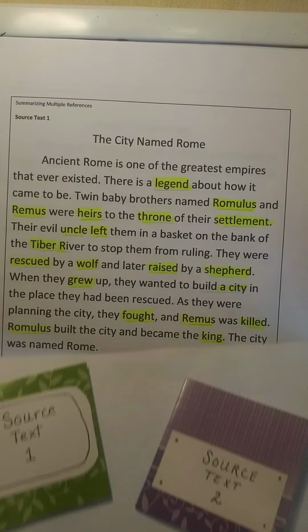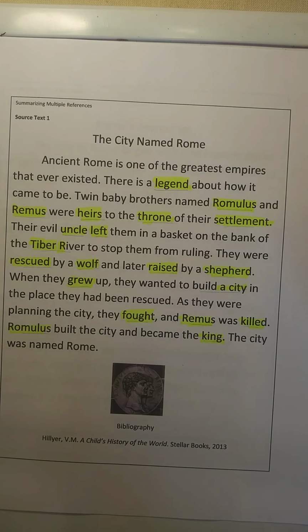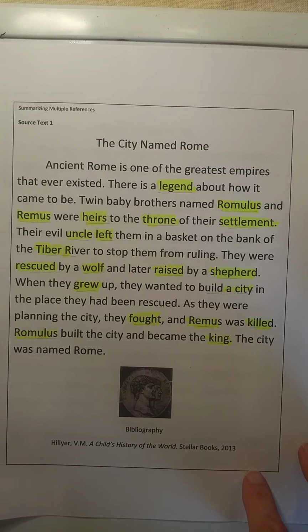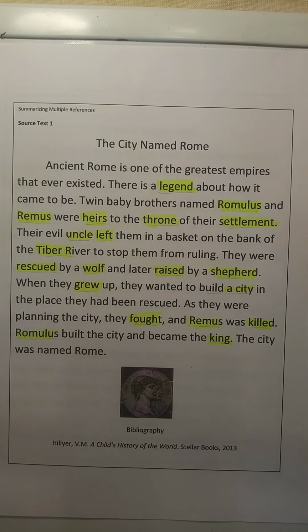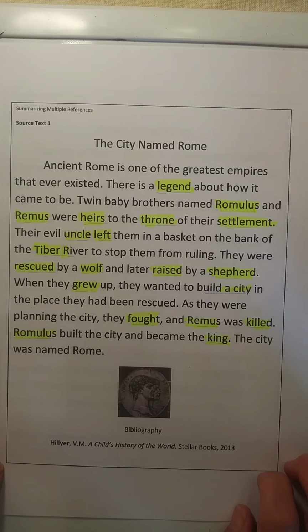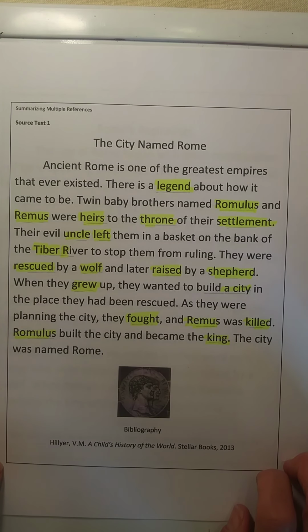And this is what it's going to look like. Here's the first source text, and I've just retyped it. This is in your book on page 120. And this is called The City Named Rome. You're going to write a paragraph about the city of Rome and how it came to be.